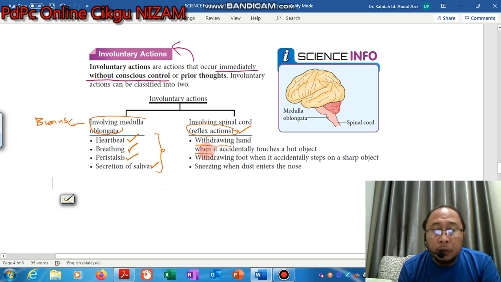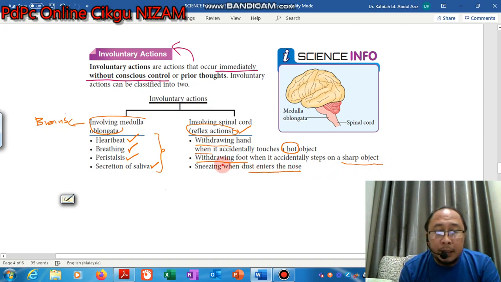Reflex action means that when something happens, we have to react to the stimuli. For example, we withdraw our hand when we accidentally touch a hot object. Other examples are withdrawing our foot when we accidentally step on a sharp object, and sneezing immediately when dust enters our nose.